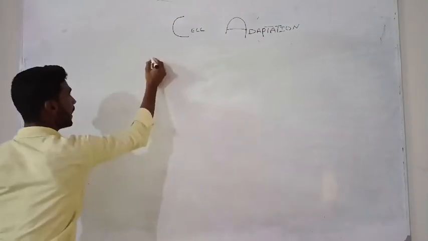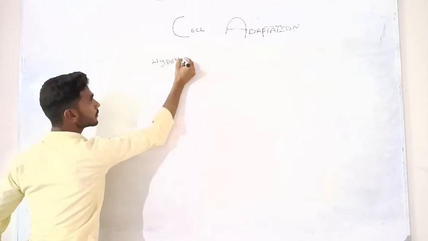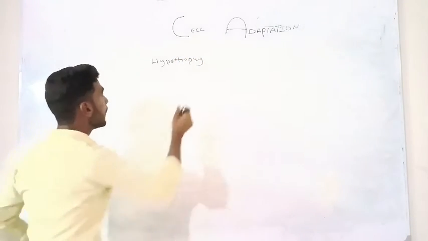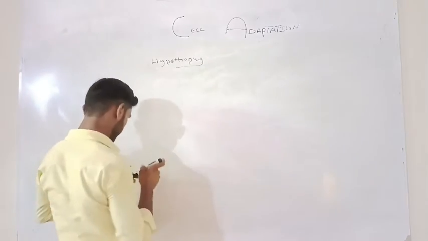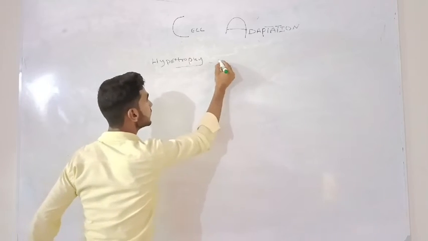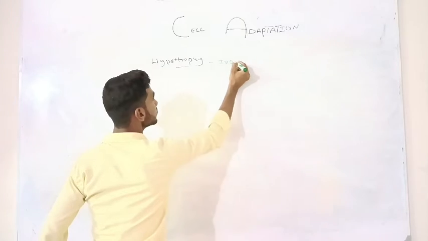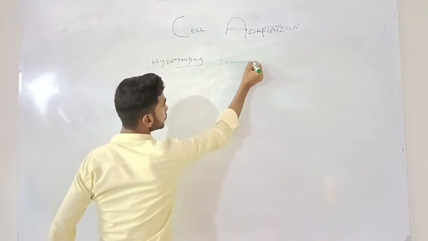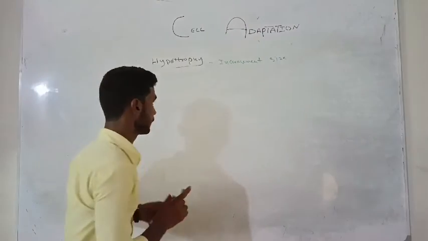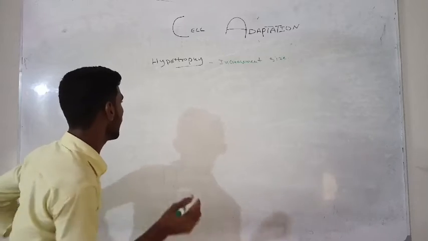The first one is hypertrophy. What happens in hypertrophy? Trophy means increase in the size. A cell is here.